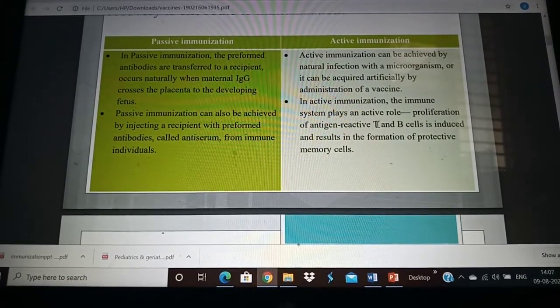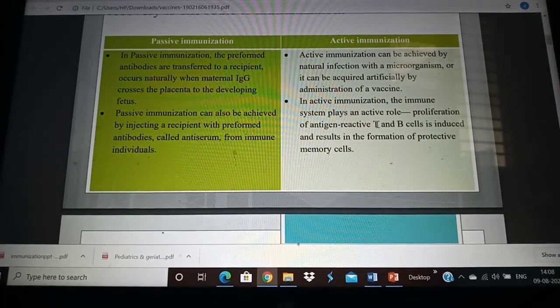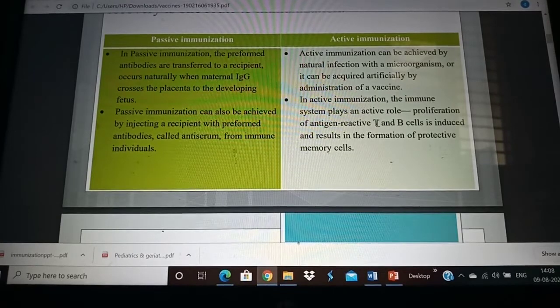There is proliferation of T and B cells, and it results in the formation of memory cells, which keep in memory that this antigen has already been there in the body, producing antibodies. Therefore, the next time I am exposed to this particular organism, I am more immune to that.